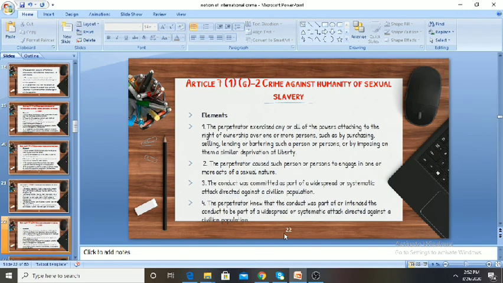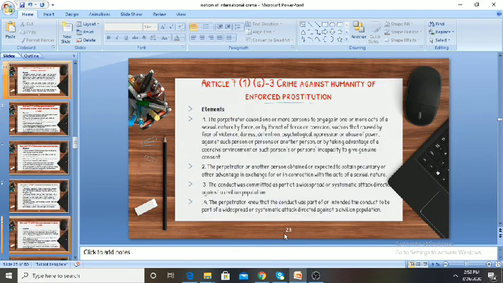Next, you see that Article 7, Clause 1, Clause G2 provides the crime against humanity of sexual slavery. This implies that the perpetrator exercised any or all of the powers attaching to the right of ownership over one or more persons, which may be by purchasing, selling, lending, or bartering such a person or persons, or by imposing on them a similar deprivation of liberty. The perpetrator caused such person or persons to engage in one or more acts of a sexual nature. The conduct was committed as a part of a widespread or systematic attack directed against the civilian population. So these are the elements.